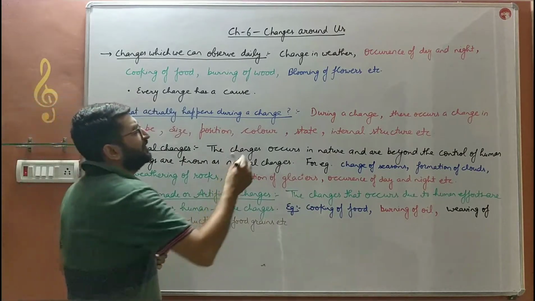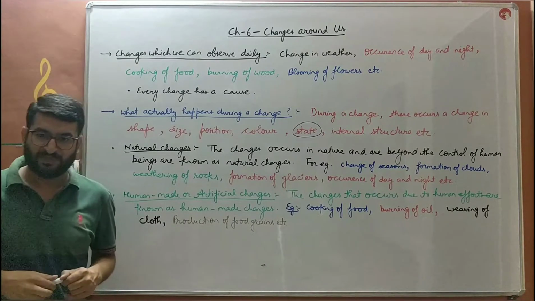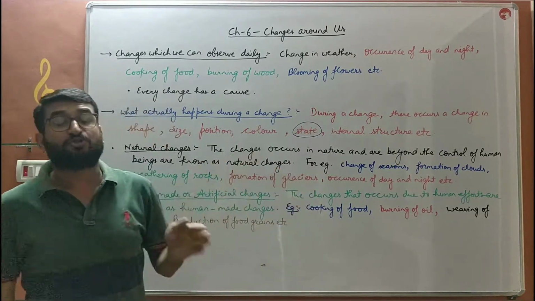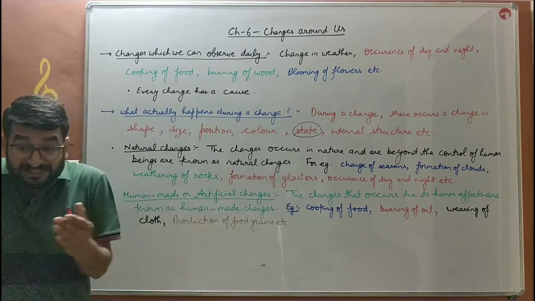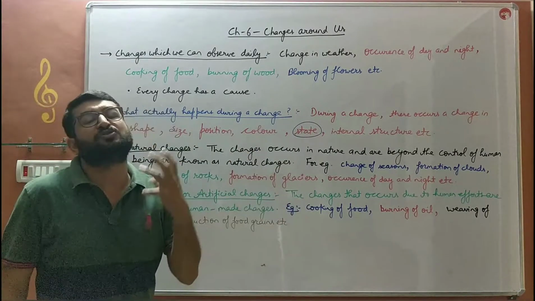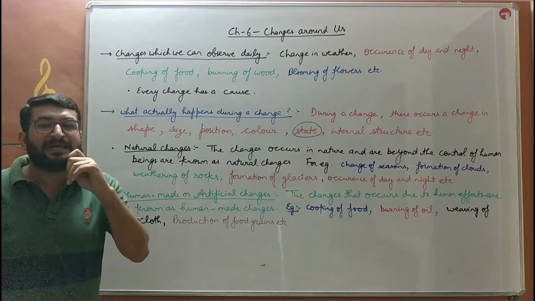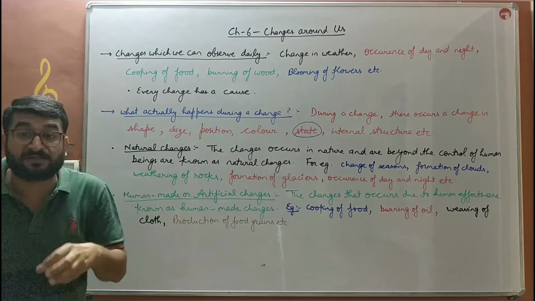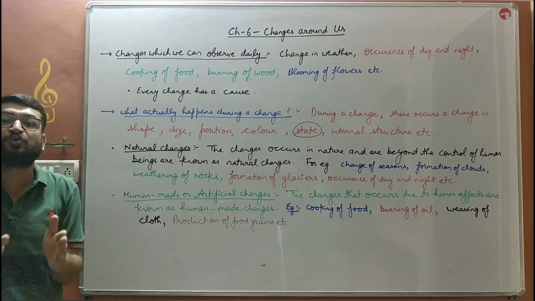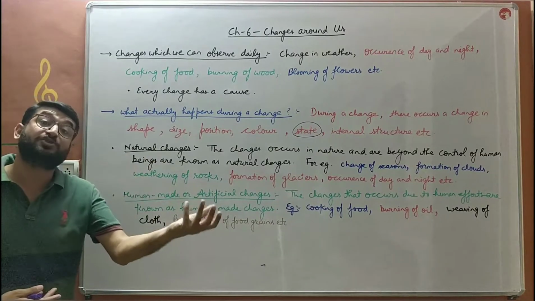There are a total of 3 physical states, which are solid, liquid and gas. You must have observed the water placed in a container in a freezer will be solidified and form ice. That is the change in state. The liquid form of water is converted into solid state. You must have purchased an ice cream, and if you don't lick the ice cream quickly, that ice cream starts to melt. That solid ice cream will start to change into liquid form. That is also a change from solid to liquid.